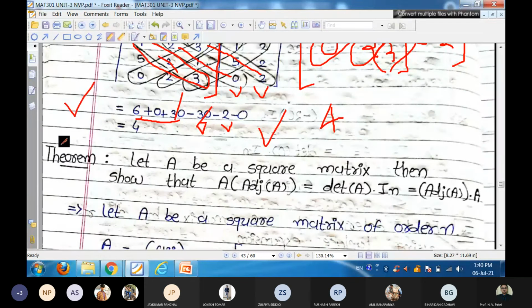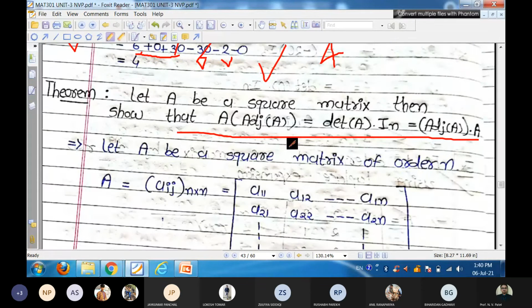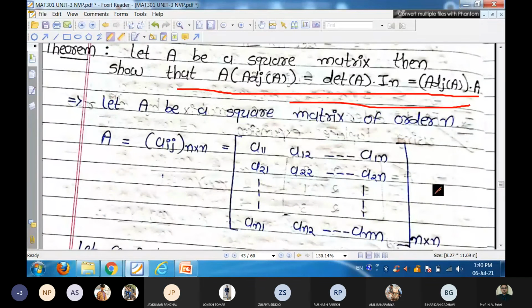So that is just for your information. That is Sarrus method. And then next, proof of this theorem: for a square matrix of order n, A into adjoint A is determinant into identity, into adjoint into matrix A. This result is verified by example, but we have to show this result by theory portion. So capital A is a square matrix.